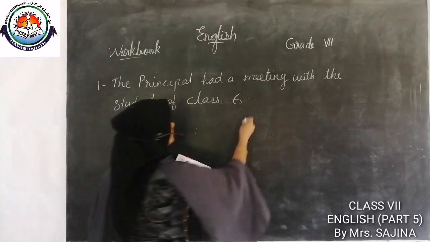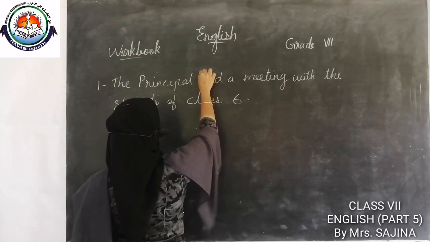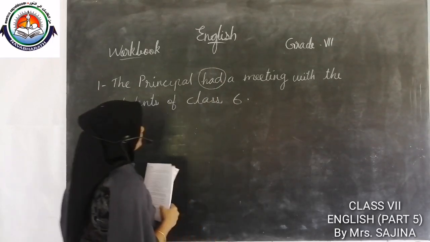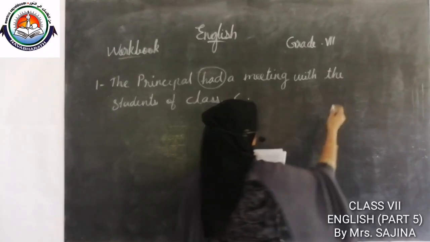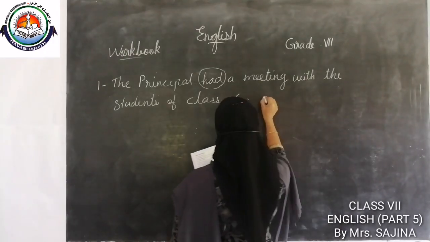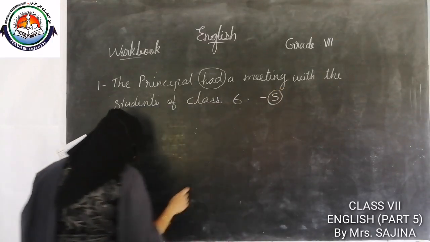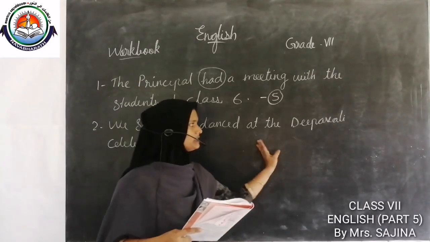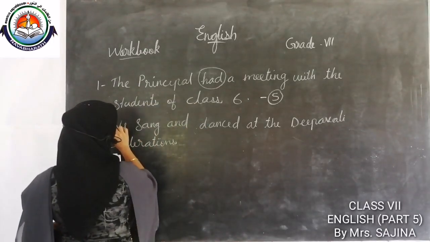Here we can see only one finite verb: had. So this is a simple sentence. Then second one, we sang and danced at the Deepavali celebrations. Here we sang.